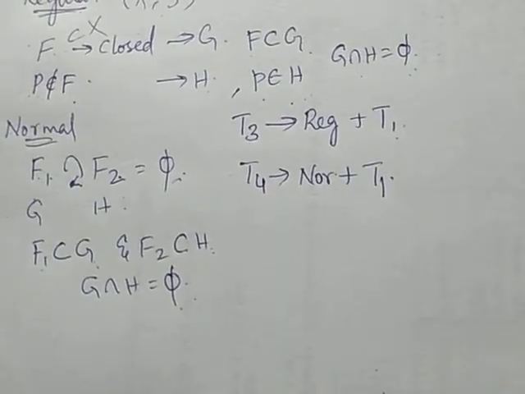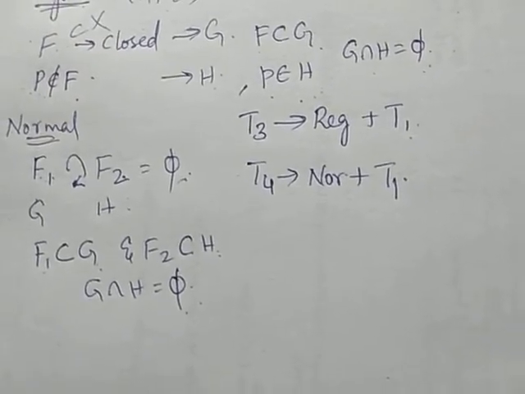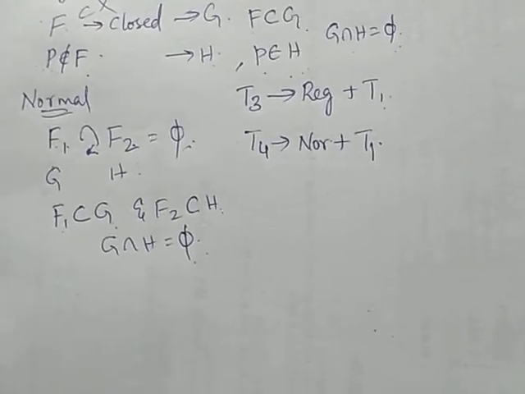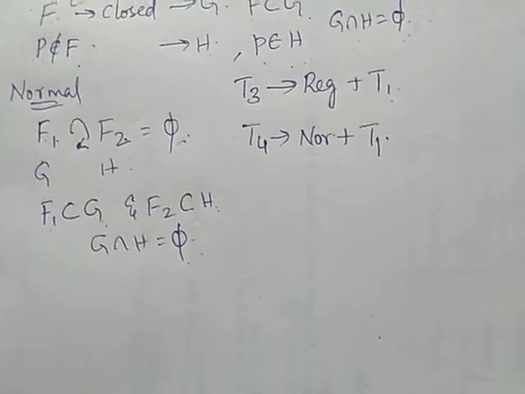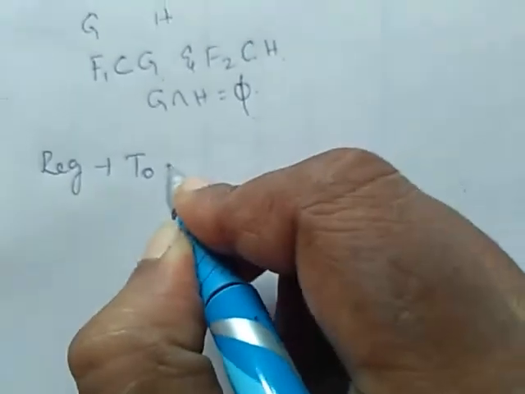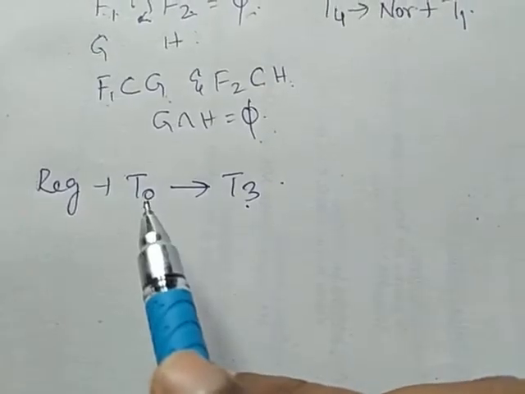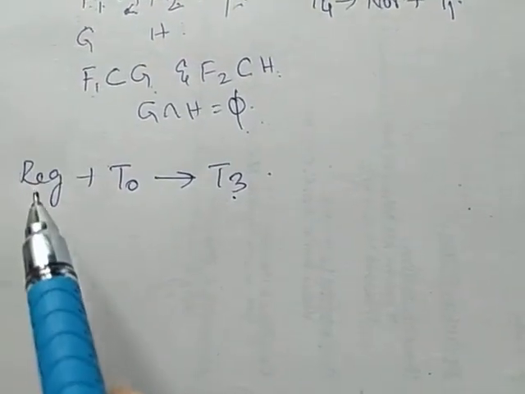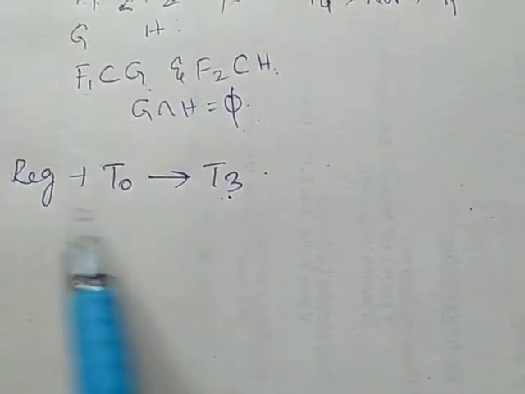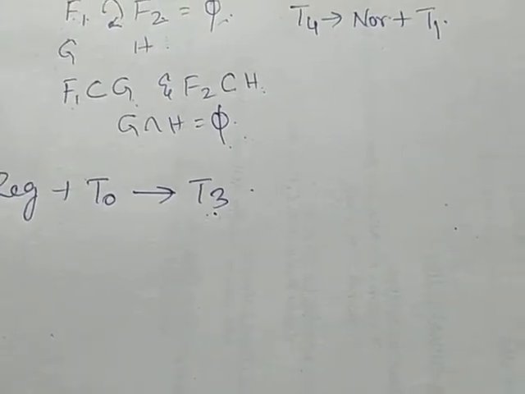Now we are going to study properties of T3 space. Very first thing, a regular T0 space is T3 space. We are going to prove a regular T0 space is T3 space. We have a regular and T0 space. We have to prove it is a T3 space. To prove T3 space, it should be regular and T1. So already the space is regular, so no need to prove it is regular. The only thing is we have to prove this space is T1 also. If it is T1, then we can prove it is a T3 space.